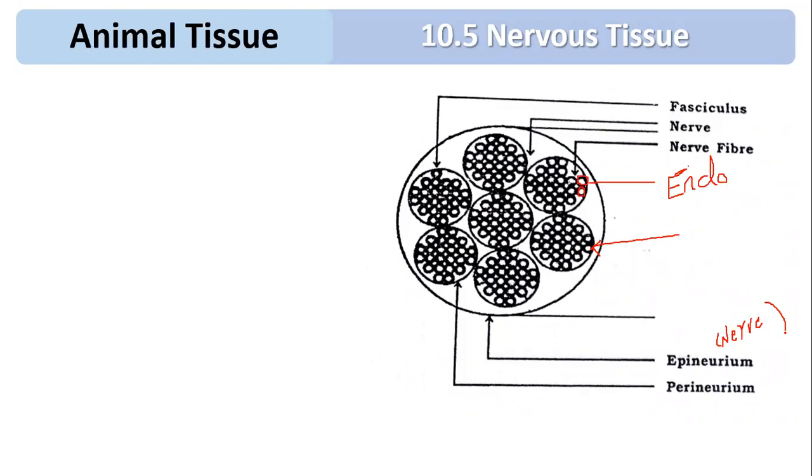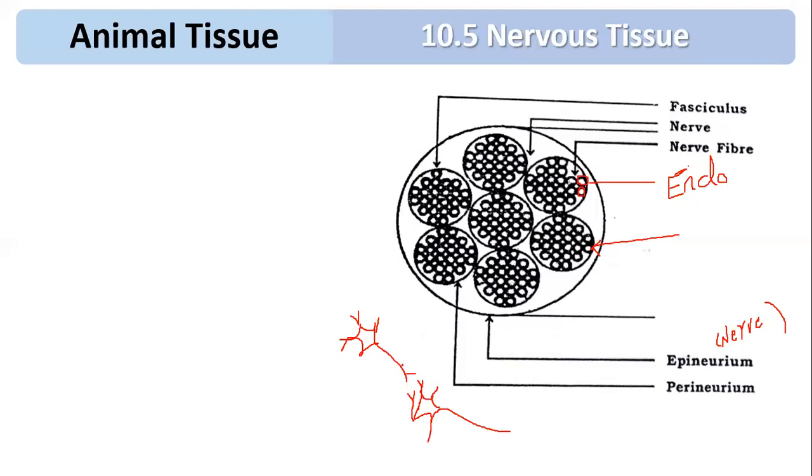Now you can remember, suppose this is one axon, or one neuron. One neuron has a cell body called cyton. Cyton has branches called dendron. Dendron has further branches called dendrites. Now this is in contact with another neuron, and again there are branches called dendrites. So this is one neuron.